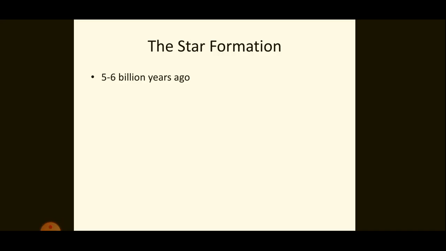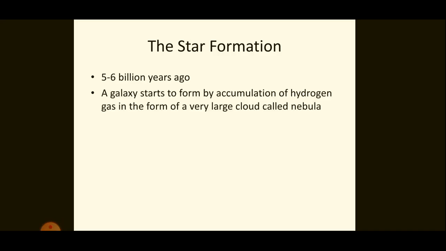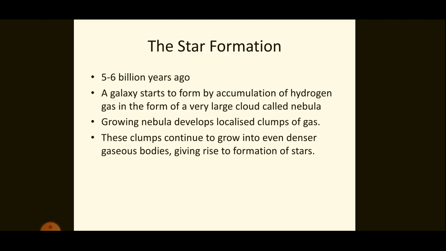We know a galaxy consists of a large number of stars. Now, let us see how the process starts. A galaxy starts to form by the formation of a cloud known as nebula. Gradually the nebula grows and some clumps of gas form inside the nebula. After that, these clumps become denser and lead to the formation of stars.